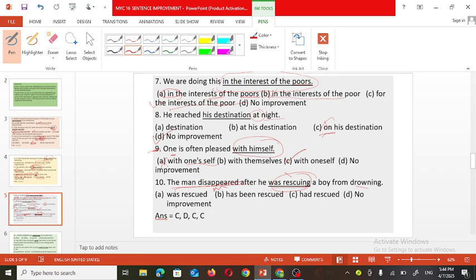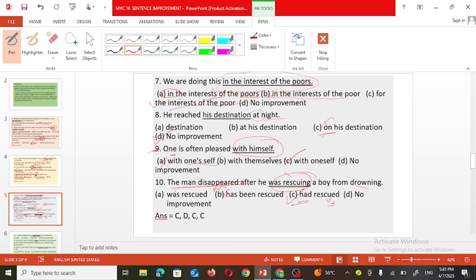So here was rescued, has been rescued, has been won't be there. He had rescued: the perfect past. The word rescue, its V3 form is rescued.